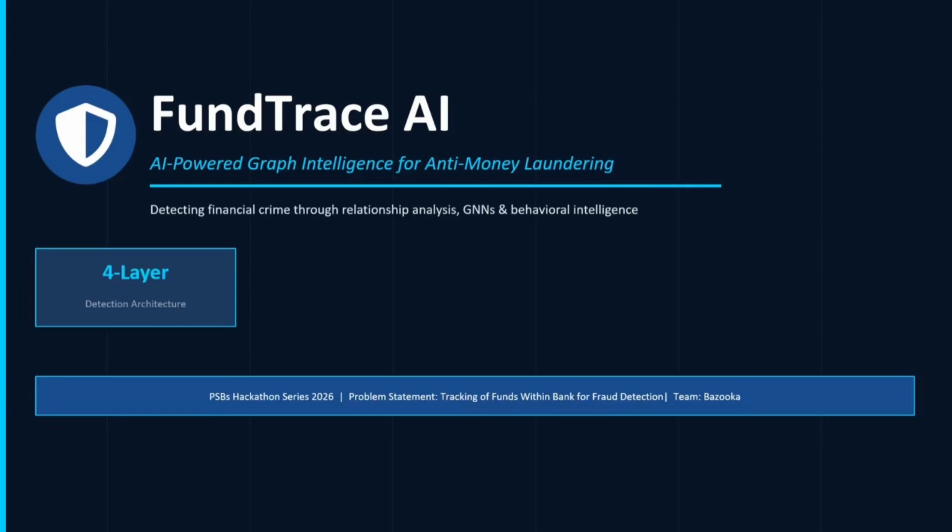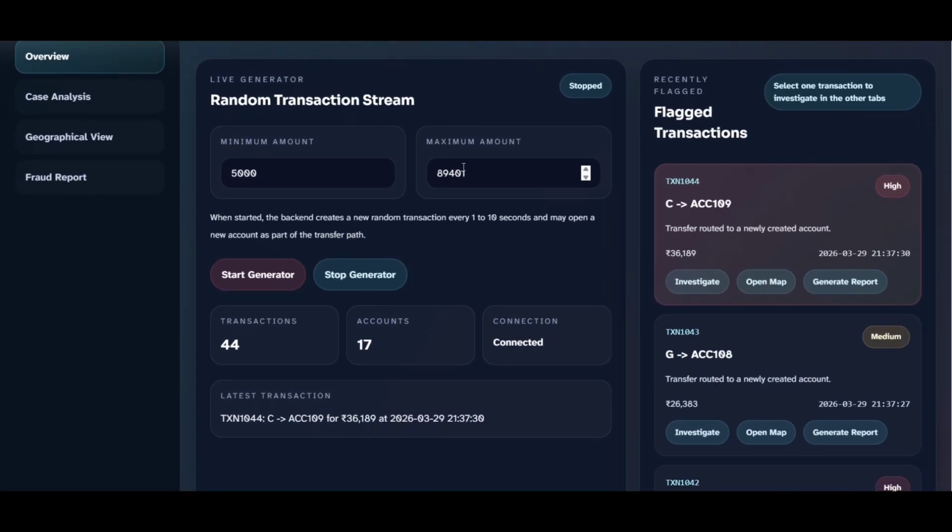Now, enough about the overview of the system. Let's get into the demo. So we begin by inputting random transaction data into the system. And then the system constructs a transaction graph in real time, as it is shown here.